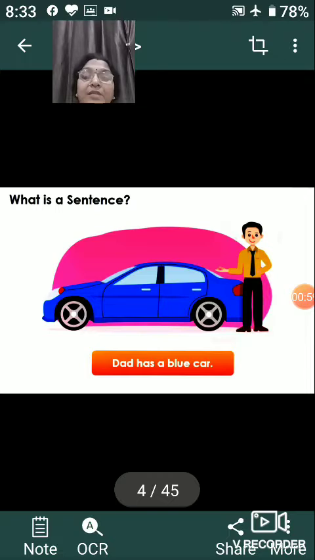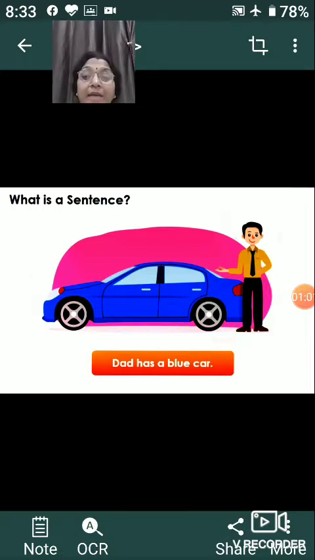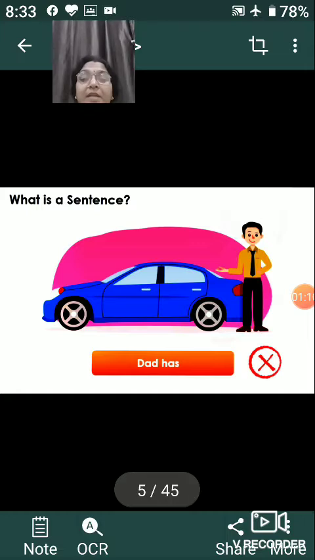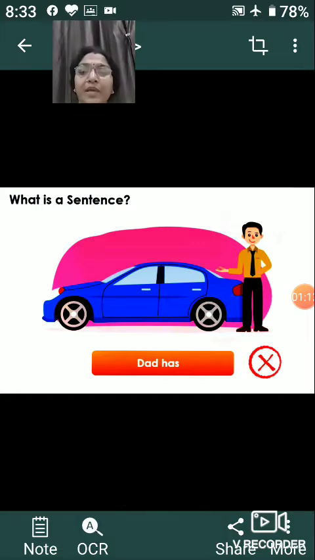Now let's take one example. Dad has a blue car. Here the sentence is giving us a complete meaning. But if I say "dad has," do we get a meaning? No, because there is something incomplete. We come to know about the subject, dad, and the auxiliary verb, has, but still it is not providing a complete meaning.